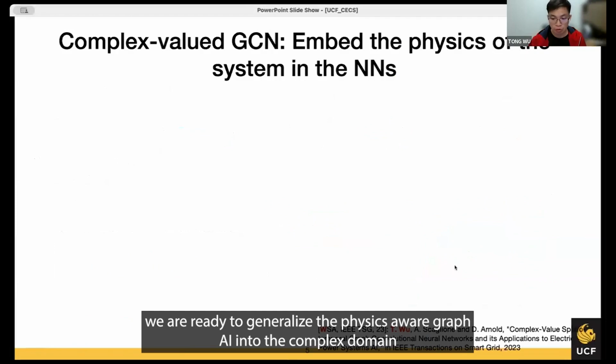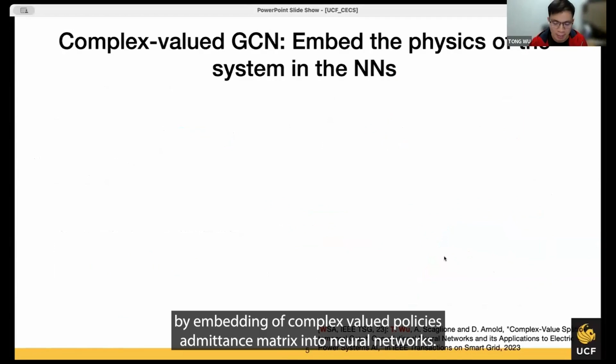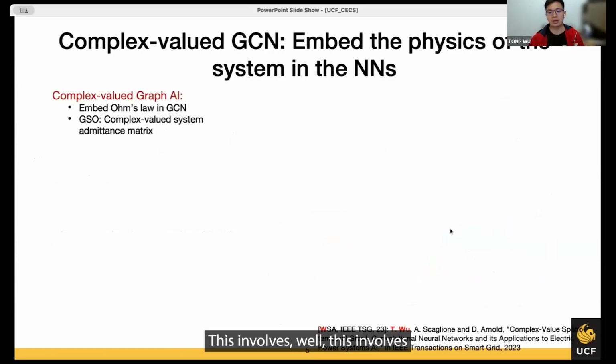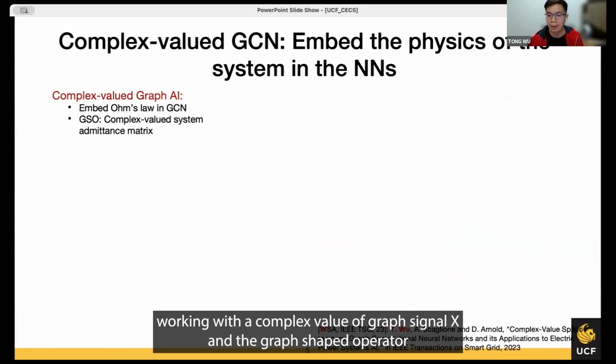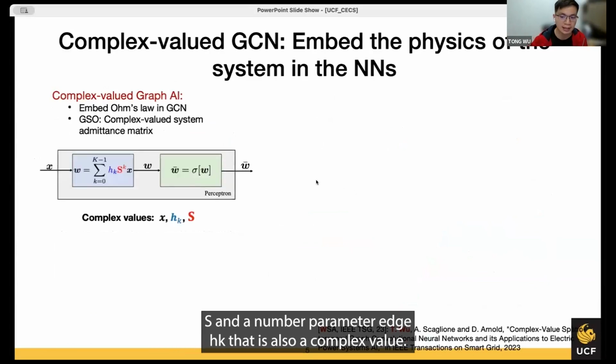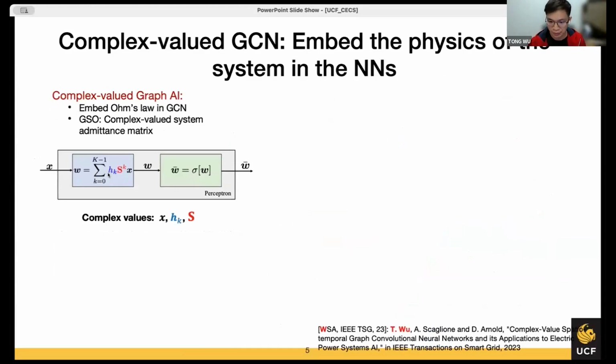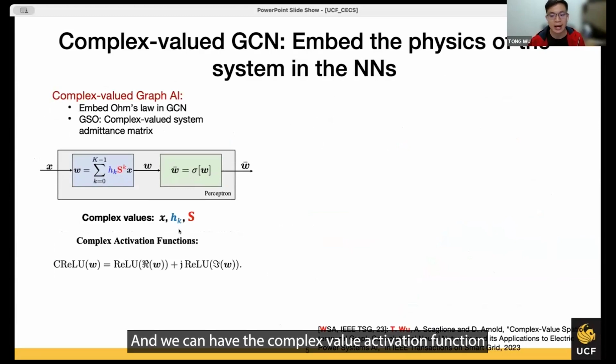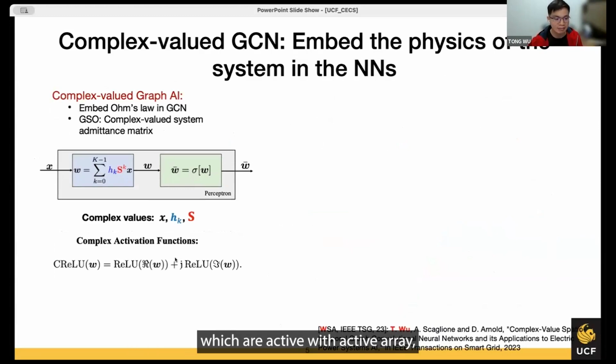Now we are ready to generalize the physics-aware graph AI into the complex domain by embedding the complex value power system admittance matrix into neural networks. This involves working with a complex value graph signal X and the graph shift data S and a trainable parameter H_K that is also a complex value. And we can have the complex value activation function, which can activate the real and imaginary parts respectively.